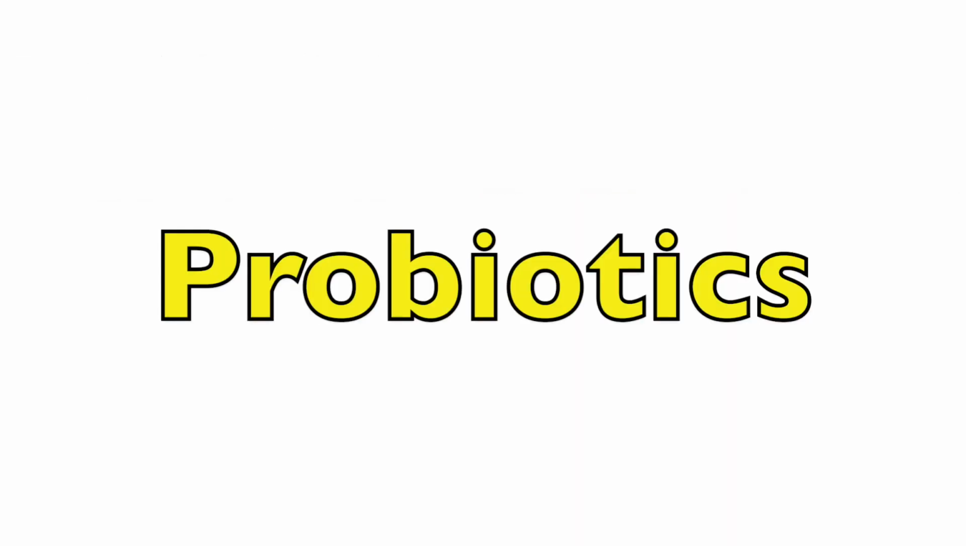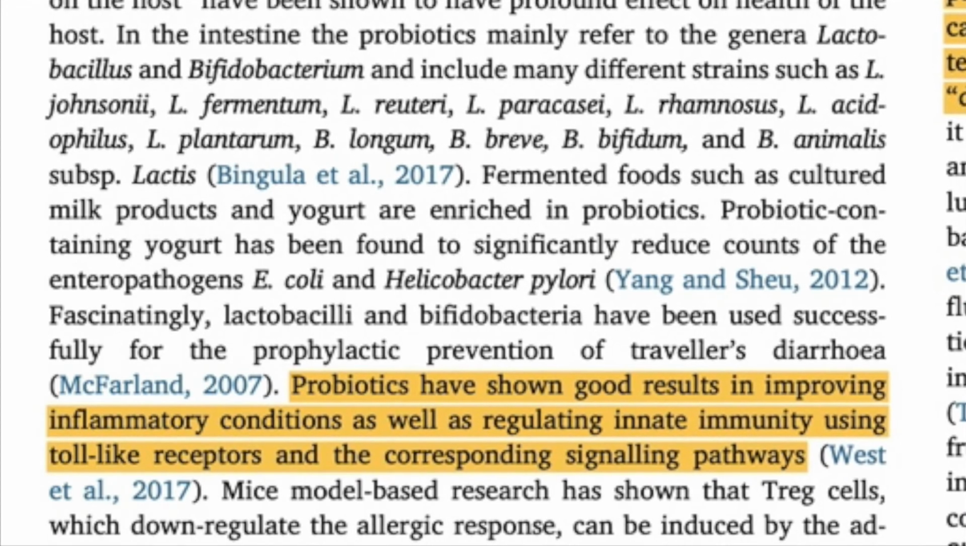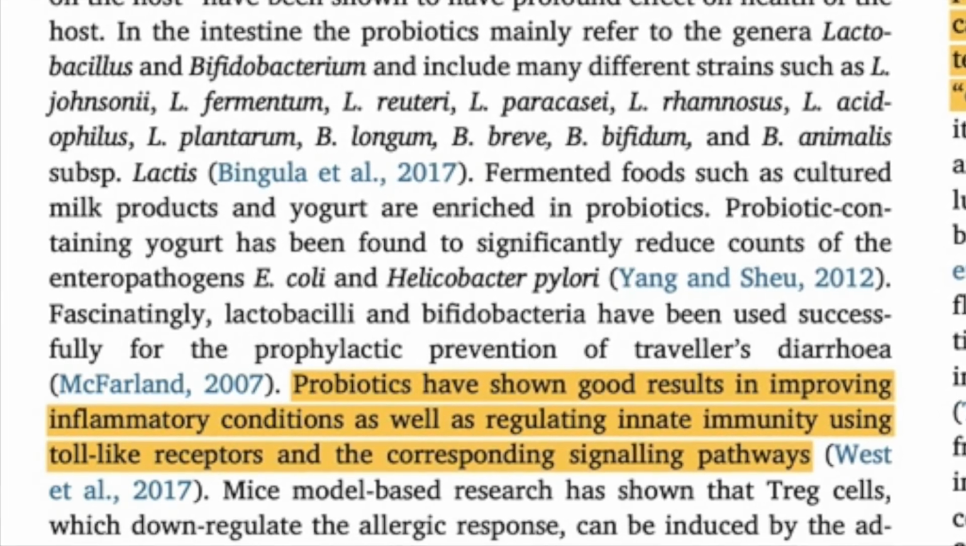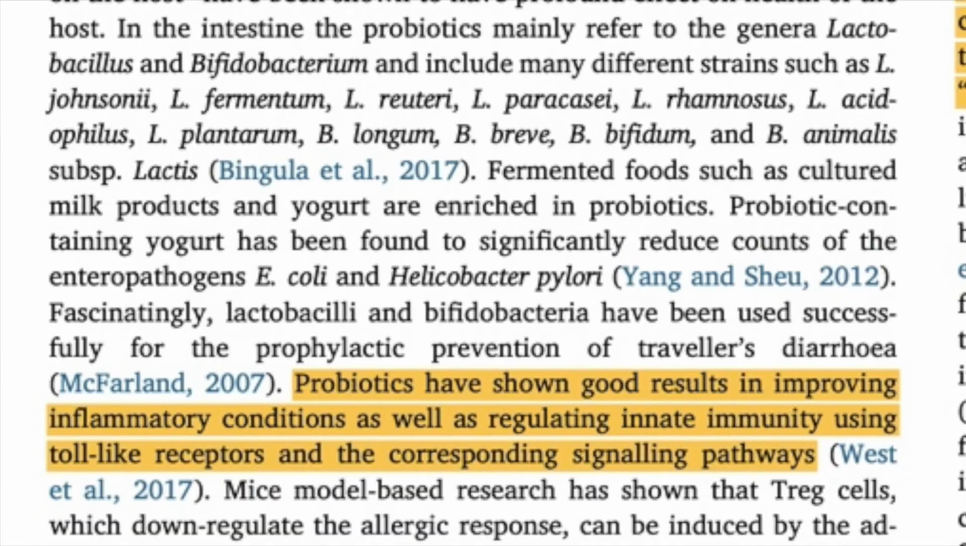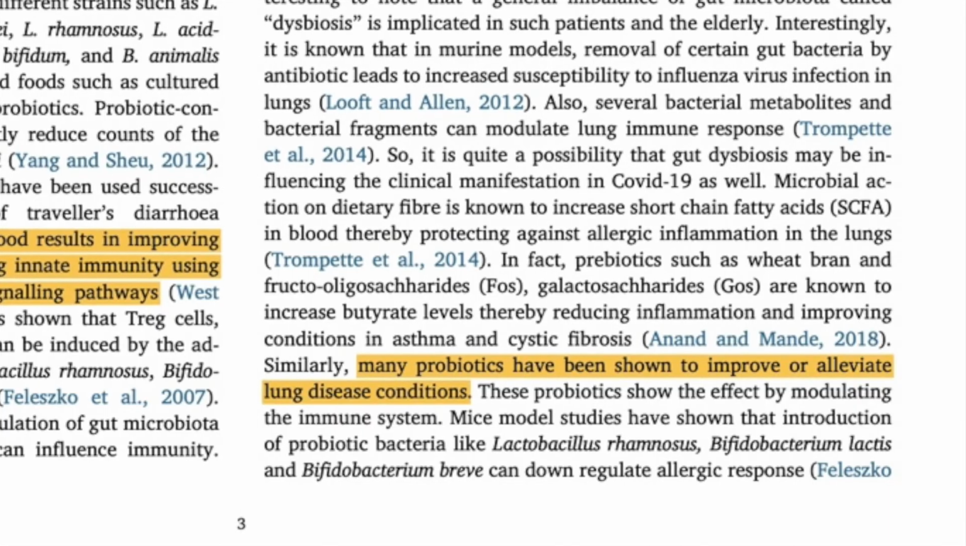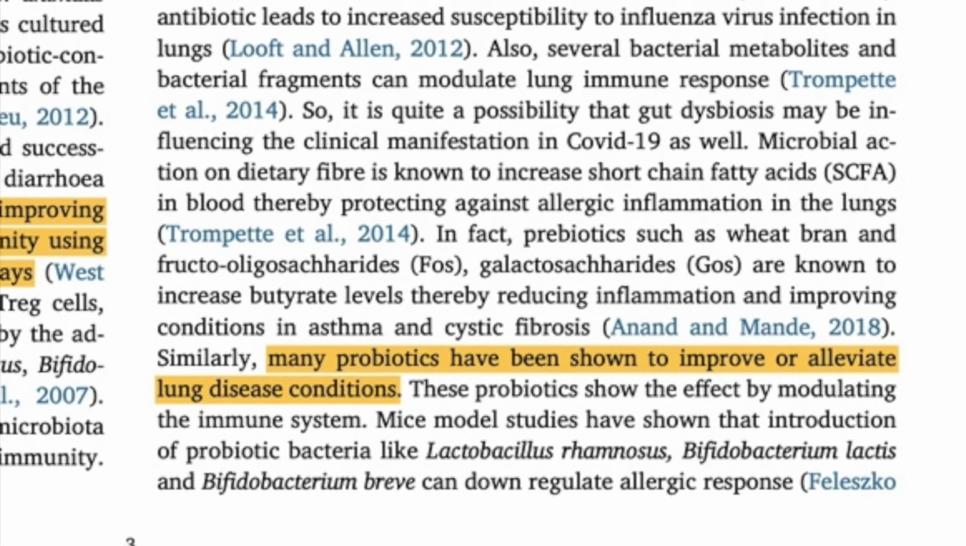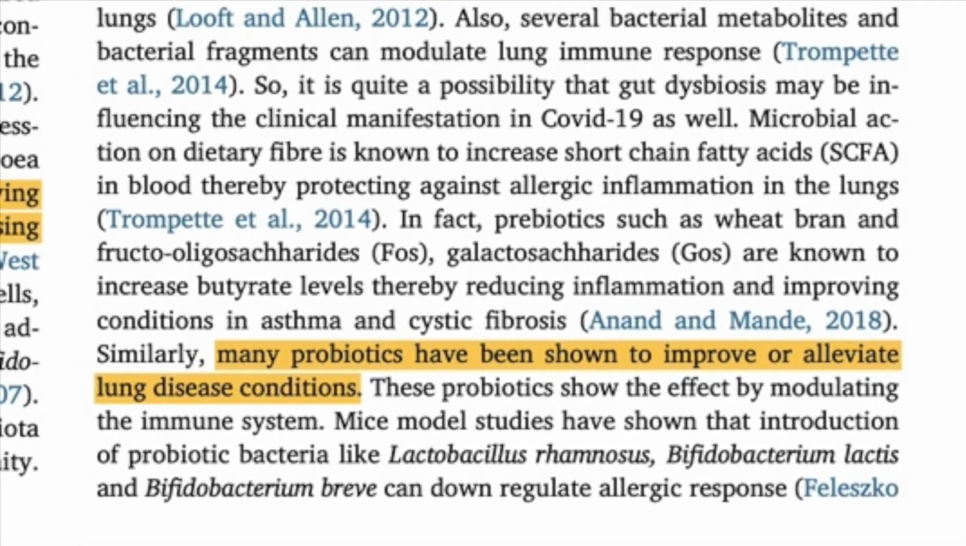Probiotics are live microorganisms that are edible that help improve and restore the gut microflora. Probiotics have shown good results in improving inflammatory conditions as well as regulating innate immunity using toll-like receptors and the corresponding signaling pathways. Some examples of good probiotics are yogurt, kombucha, and kimchi. And through the gut-lung axis, it has been found that many probiotics have been shown to improve or alleviate lung disease conditions.